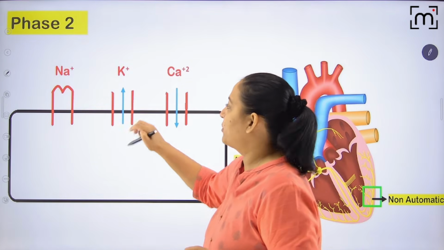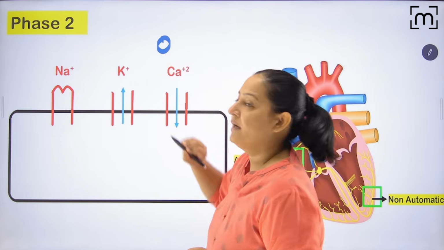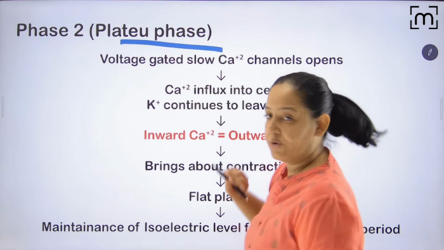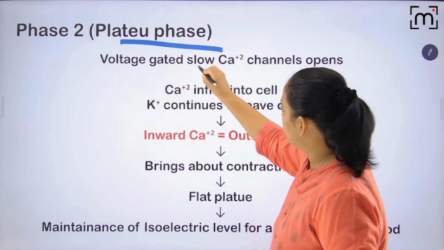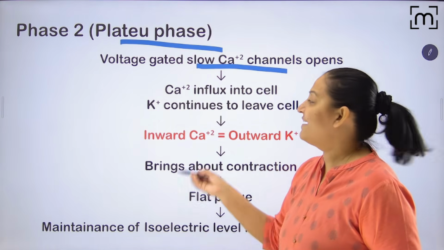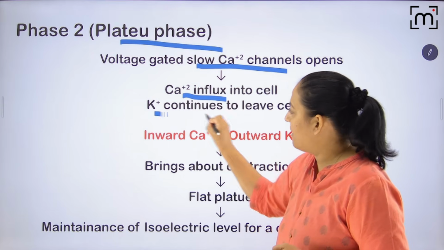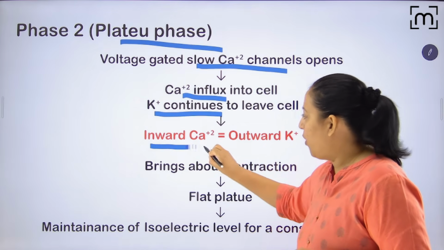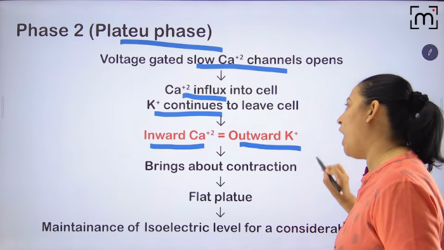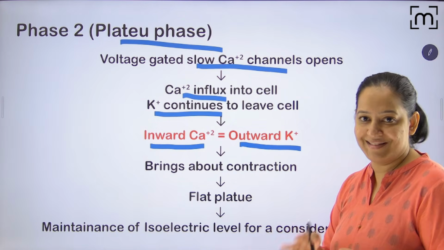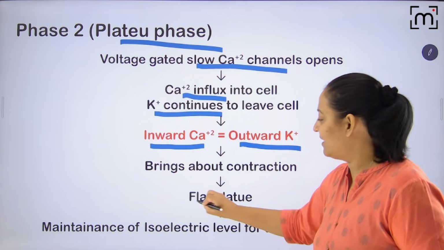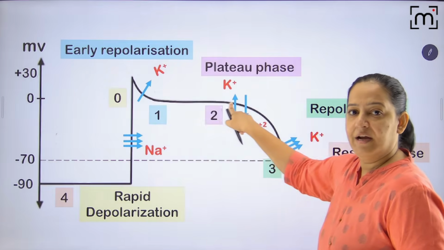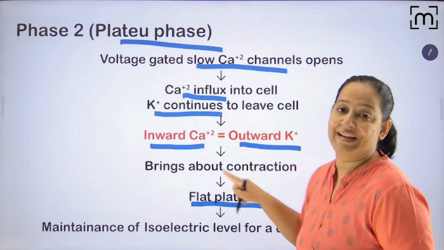So here the potential is maintained at 0. That's why it is known as plateau phase, phase 2. You got it? Here the slow calcium channels also open, and calcium influx and potassium efflux balance each other. The inward flow of calcium is equal to the outward flow of potassium. Since they balance each other, it is flat. You can appreciate this is flat. It is 0 only, maintained at 0 for long.